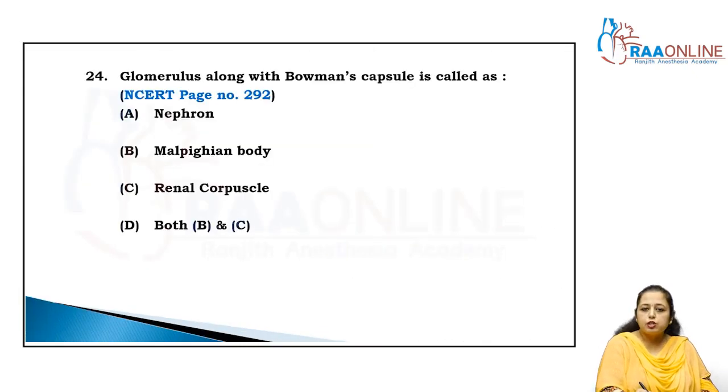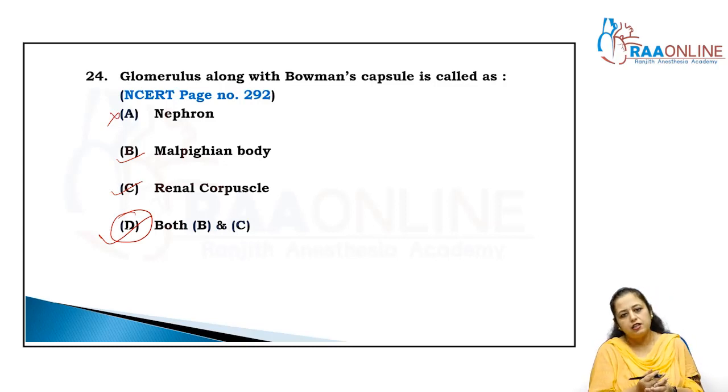Come to the next question: glomerulus along with the Bowman's capsule. We already studied and discussed that. That is called the Malpighian capsule or Malpighian body or the renal capsule. Nephron, no, it is not called nephron. It is part of the nephron, but the whole nephron is more than glomerulus and Bowman's capsule. Malpighian body, yes. Renal capsule, yes. So the answer is both B and C, so the answer is D. Clear?